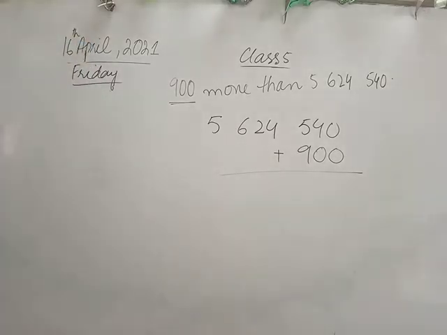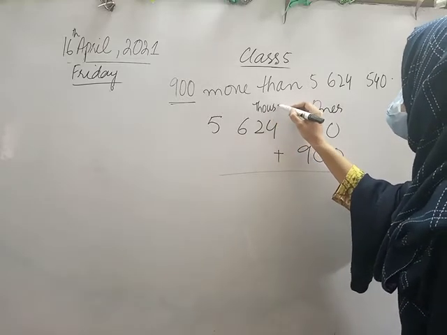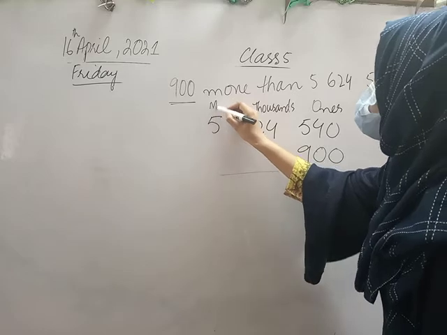So now I will write this statement in vertical form. The first number is 5,624,540 and the number which I want to add to it is 900. This 900 is a 3 digit number, so I will write it starting from the ones column. ये clear हो गया सबको? Okay. So ones, thousands and millions.